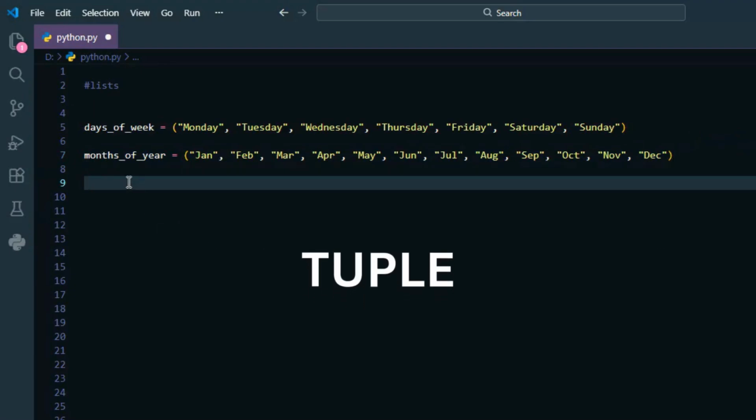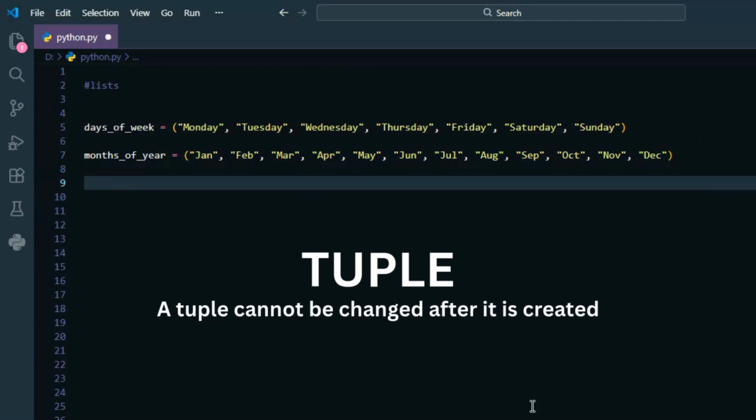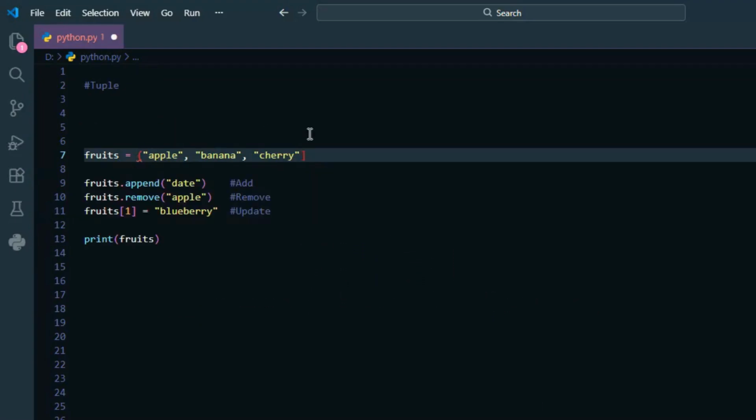A tuple is almost like a list. But with one big difference, a tuple cannot be changed after it is created. That means, no adding, no removing, no modifying. Once created, it stays fixed. Now let's see how to create a tuple. Instead of square brackets like lists, we use round brackets.